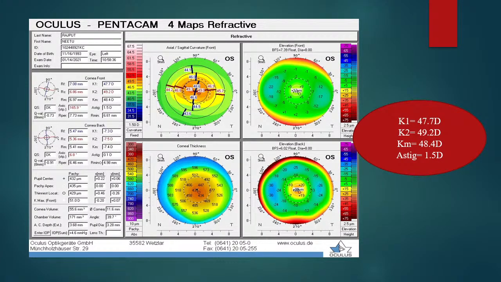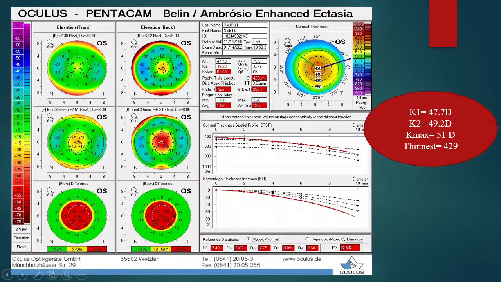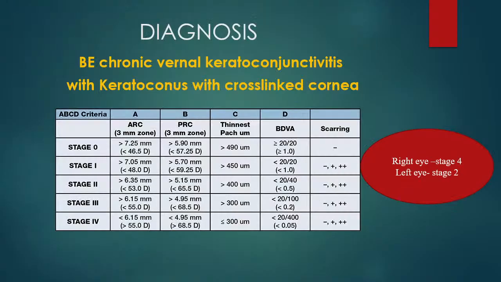Here's a 4-map refractive map of the left eye of the patient, which is also showing the steepest keratometry in the sagittal curvature, corresponding with the pachymetry map, and there's also an increase in the anterior and the posterior elevation of the same. Here is the Belin-Ambrosio enhanced ectasia map of the left eye, which is also showing an area of ectasia and the values being also abnormal. We reached a diagnosis of both eye chronic vernal keratoconjunctivitis with keratoconus with cross-linked cornea.